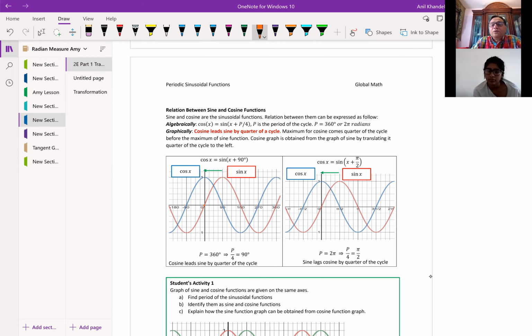And, you know, so that is the transformation. That is how the sine and cosine are related. Is that clear to you? That makes sense. Perfect.